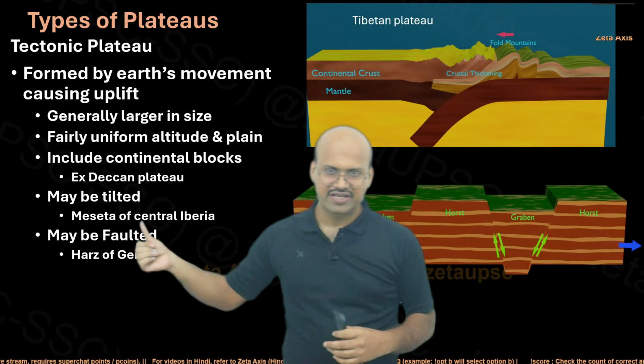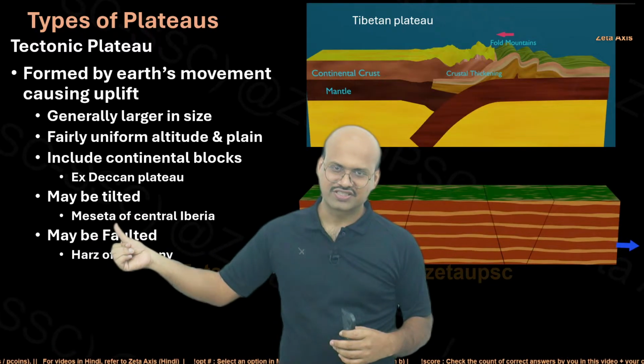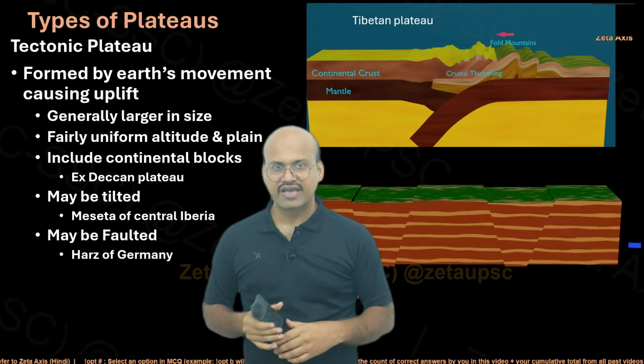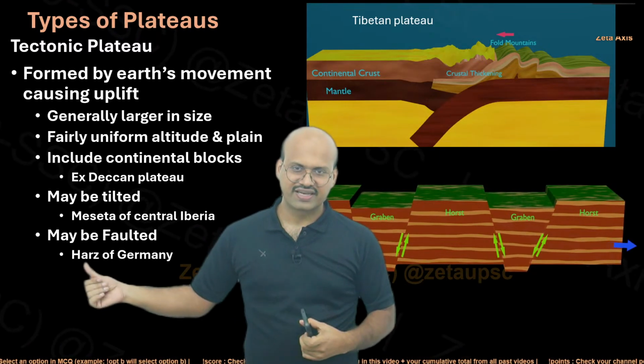Here is an example given in GC Leong, the Iberian Plateau. There is a specific plateau in this region which is tilted. They can be faulted. So that plateau can have different faults within that plateau. So here is an example of that.